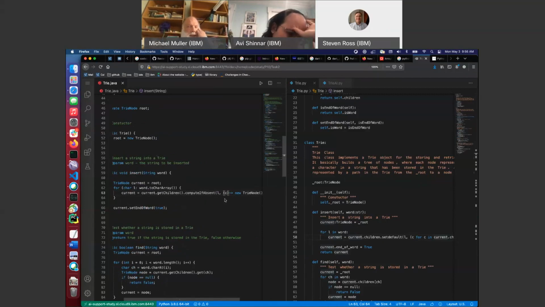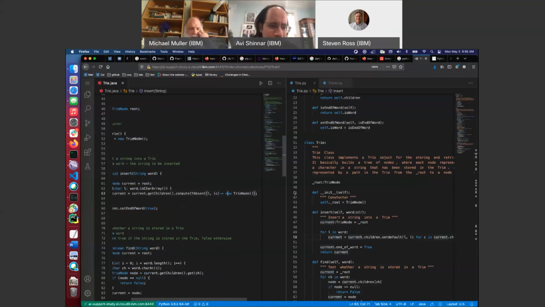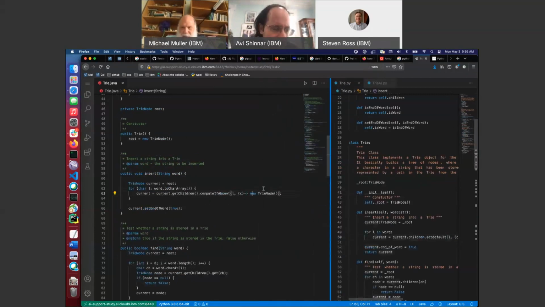What's surprising me is that C isn't being used here. So I'm trying to understand the Java code before I get to the Python, right? Yeah. So here we're inserting something, so we convert into an array. Okay. Now we're going to get children.